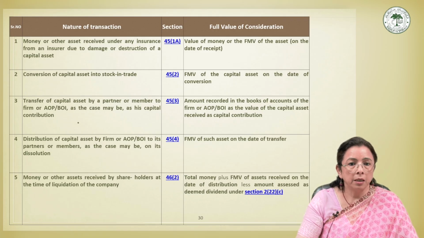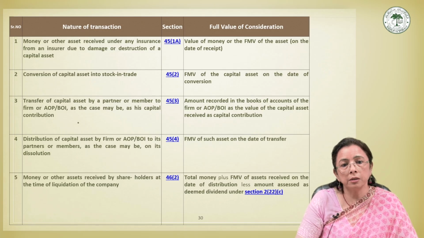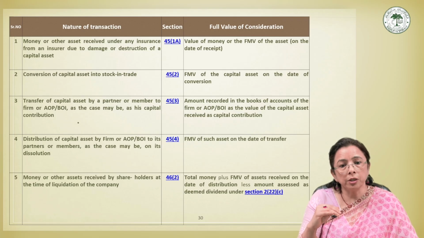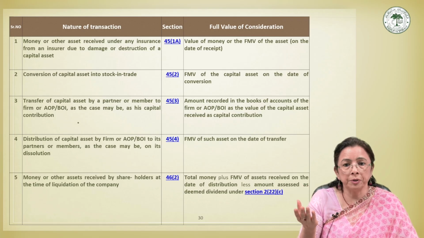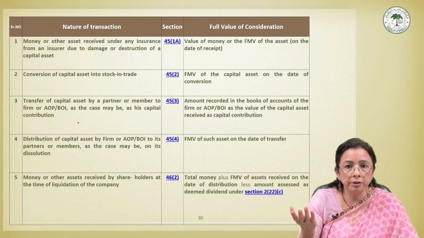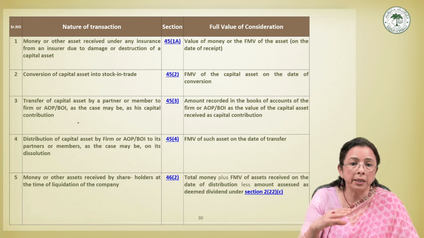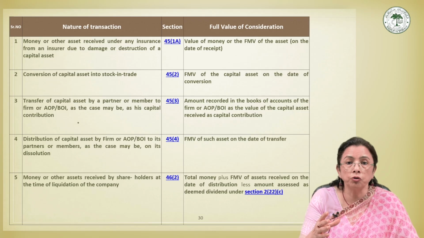Next, we have section 45 subsection 4. This covers a situation where the firm, AOP, Association of Persons, or BOI, Body of Individuals, distributes capital assets to its partners or members upon dissolution or reconstitution, not reconstruction, reconstitution.